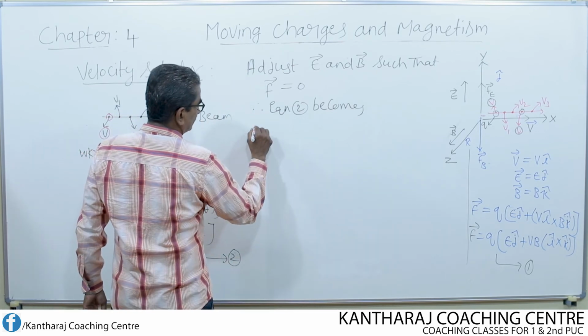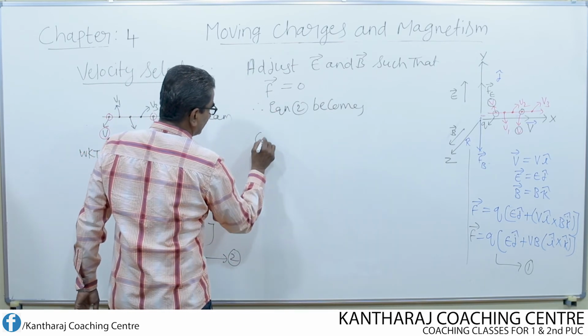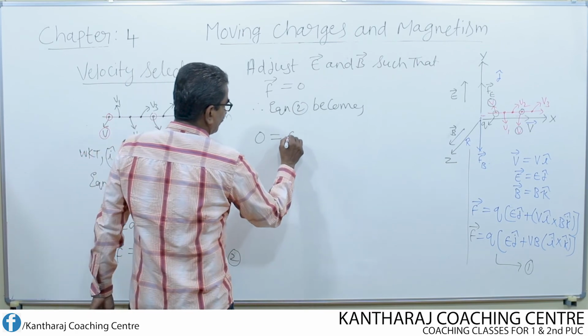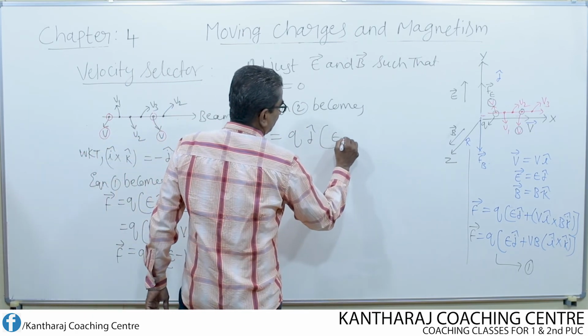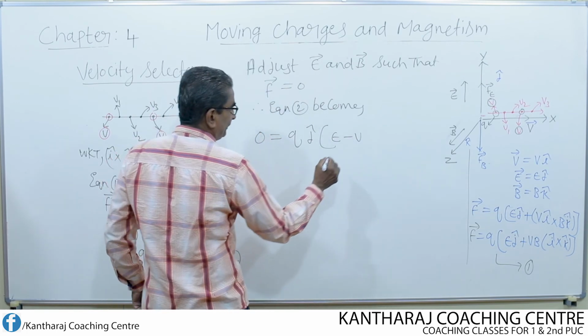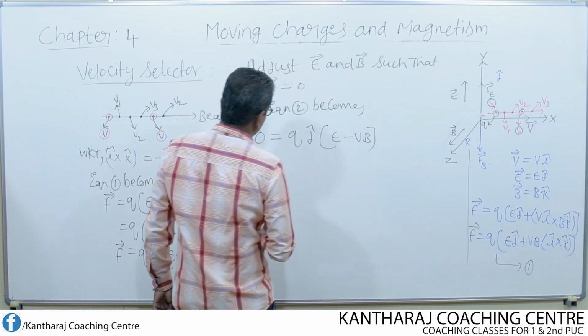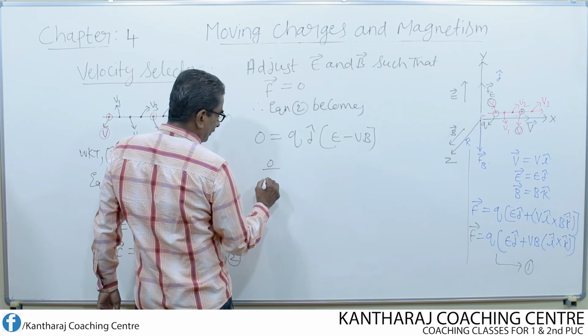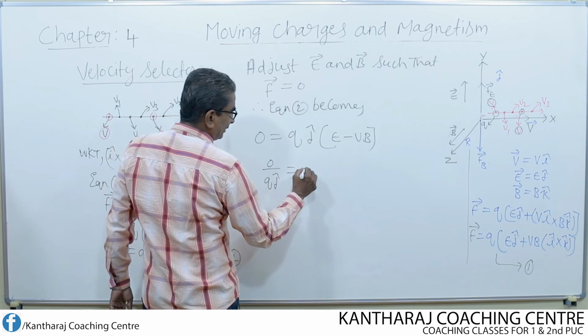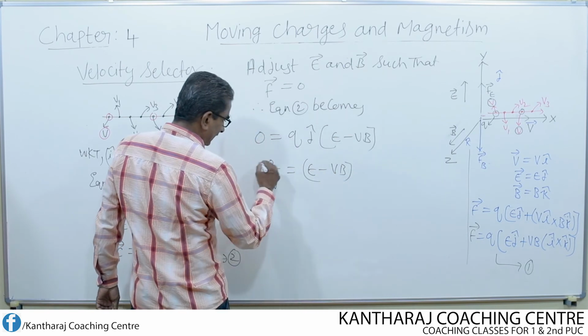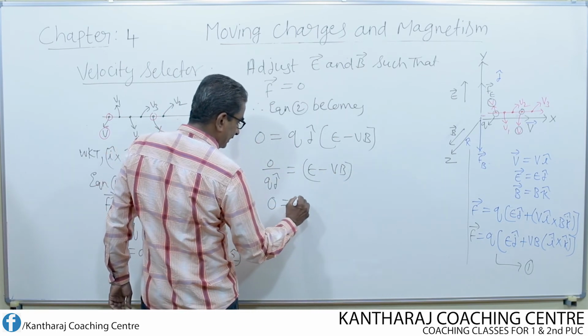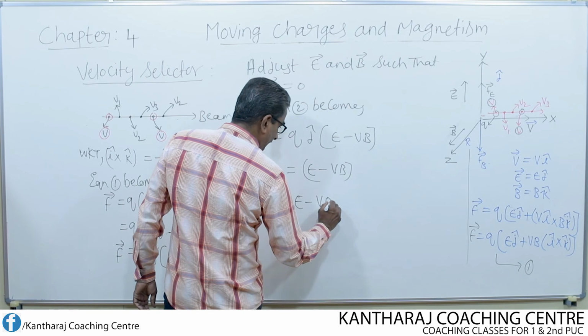Equation 2 becomes F equal to 0, equal to Q into j cap into E minus V into B. Now cross multiply this, 0 divided by Q into j cap equal to E minus VB. That means this entire thing, 0 divided by anything is 0, equal to E minus VB.